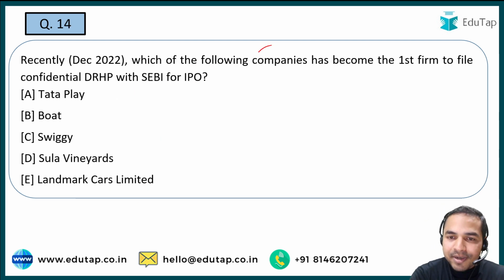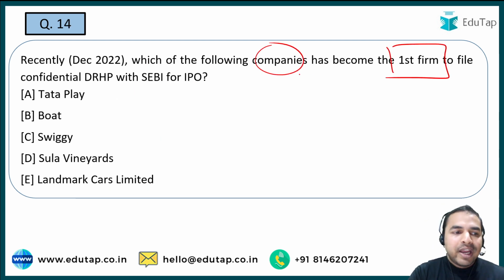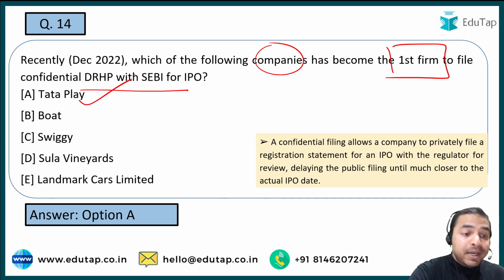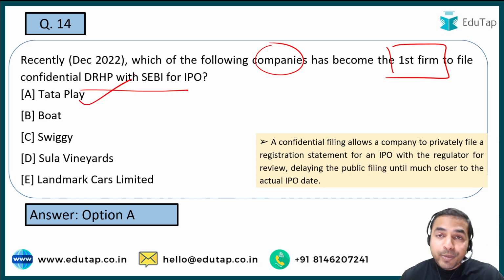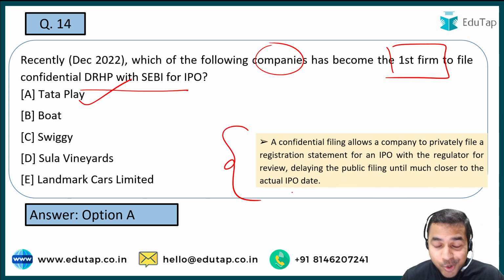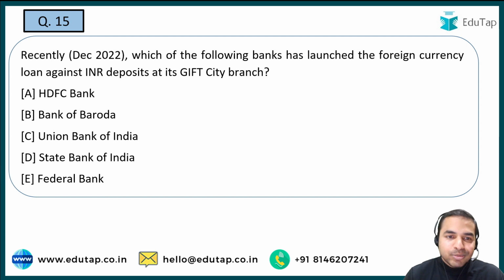Which of the following companies has become the first firm to file a confidential DRHP with SEBI for IPO? IPO means initial public offering. तो यहाँ पर वो कौन सी कंपनी है जो पहली फर्म बनी है इस तरीके के कॉन्फिडेंशियल DRHP को यहाँ पर फाइल करने के लिए. And here guys the right answer is Tata Play. टाटा प्ले जिसको कि हम टाटा स्काई के नाम से जानते थे पहले, that is the right answer to this question. और यहाँ पर कॉन्फिडेंशियल फाइलिंग की कुछ इंपॉर्टेंट इंफॉर्मेशन है, you can go through that on your own. Let's move on to the next question.